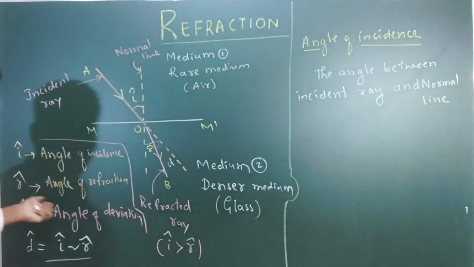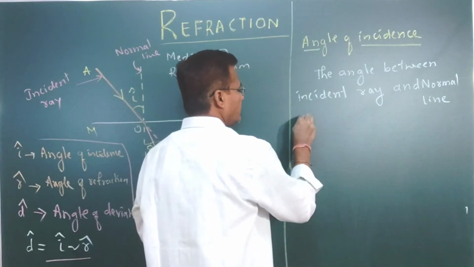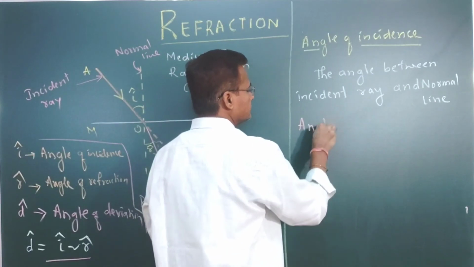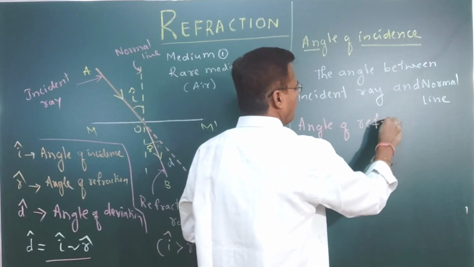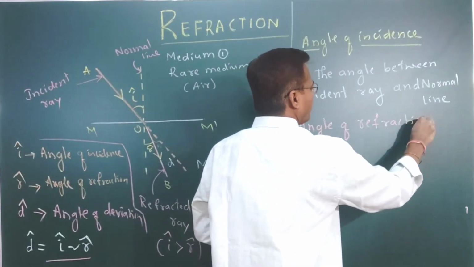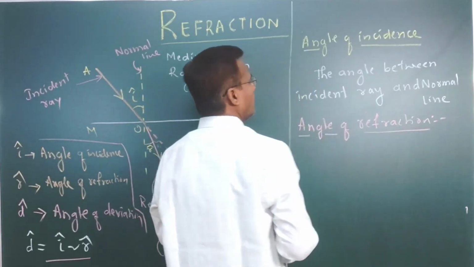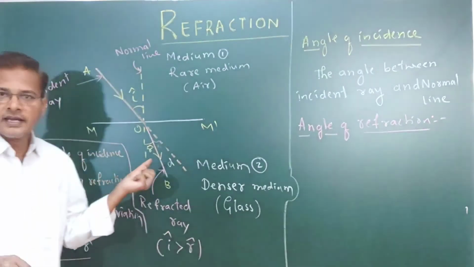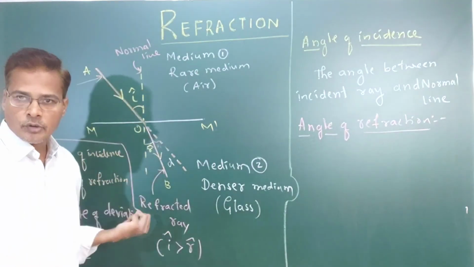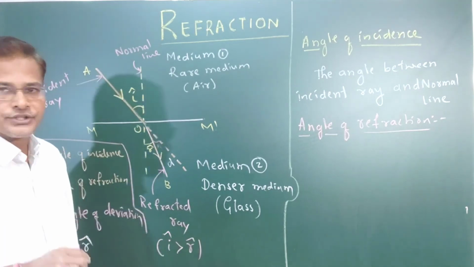Next, angle of refraction means what? That I am going to write here. The angle made between the refracted ray and the normal line is called the angle of refraction.